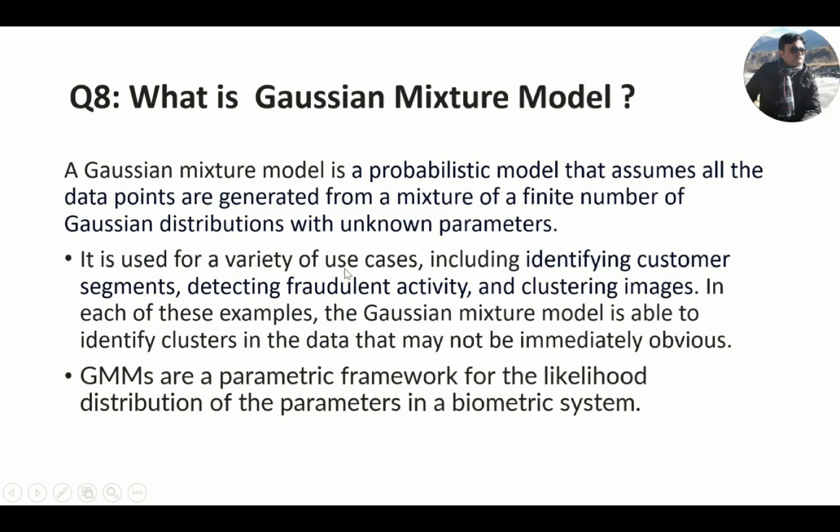It is used for a variety of use cases, including identifying customer segmentation, detecting fraudulent activity, and clustering images. So for clustering, GMM can be used to group together data points that come from the same Gaussian distribution. In each of these examples, the Gaussian mixture model is able to identify clusters in the data that may not be immediately obvious. So it is very much helpful in the case of clustering.